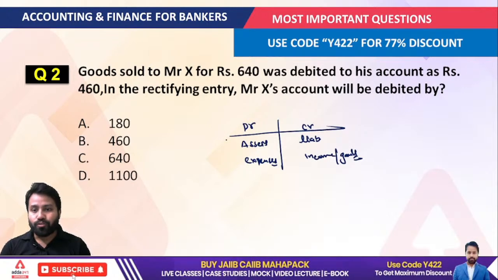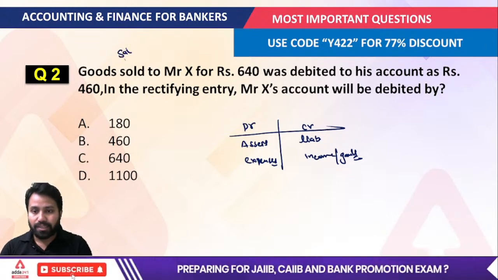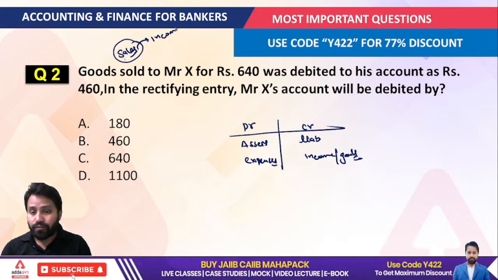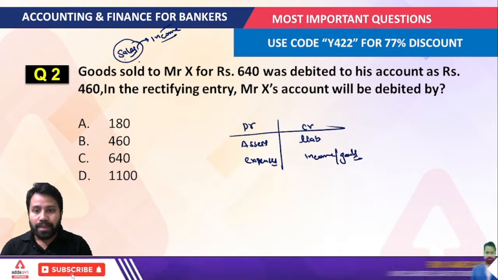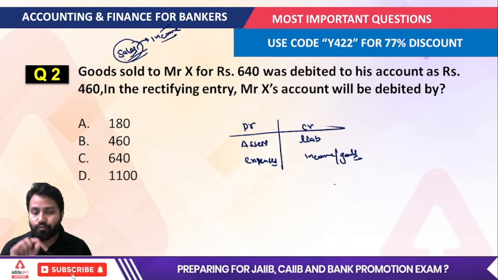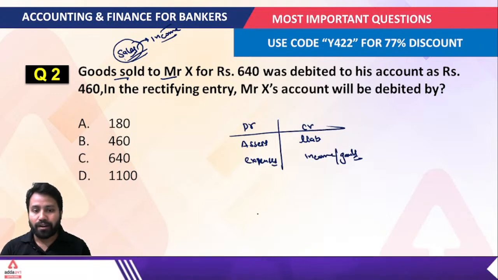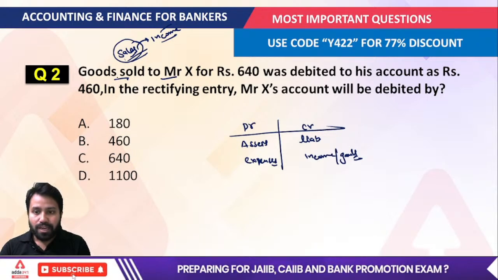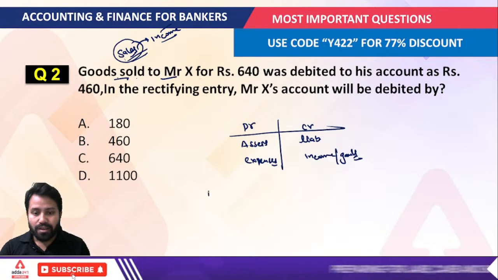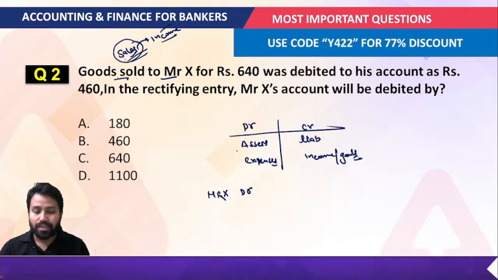So if I talk about goods sold to Mr. X, whenever we talk about sold, this represents the sales of the company, and sales always generate income for the company. So that's why we should record this on the credit side. But look at what the question has written: goods sold to Mr. X. Just tell me what would be the journal entry for that. When we say goods sold to Mr. X, if we have to prepare the journal entry, you are going to debit the Mr. X account.